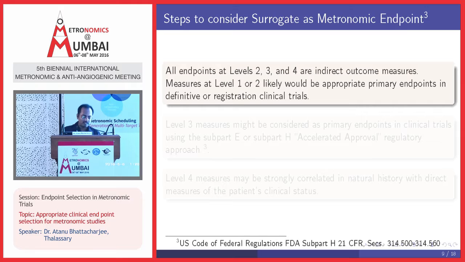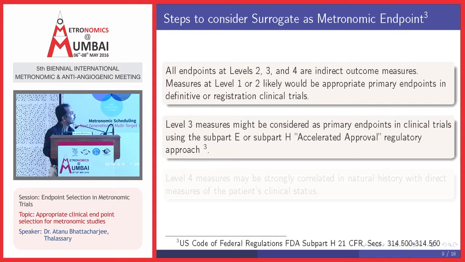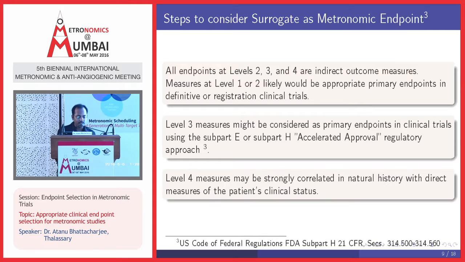Measures at level 1 and 2 are likely to be appropriate primary endpoints in a definitive or registrative clinical trial. Level 3 measures might be considered as primary endpoints as far as the FDA guideline, subpart E and subpart H, is concerned, and level 5 measures may be strongly correlated in natural history with direct measures of the patient's clinical status.